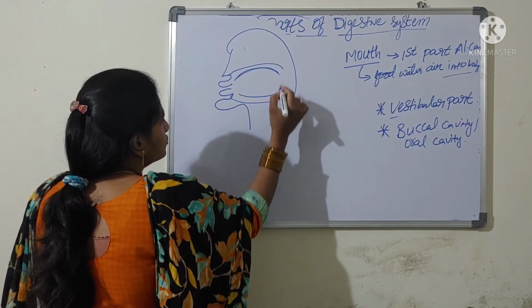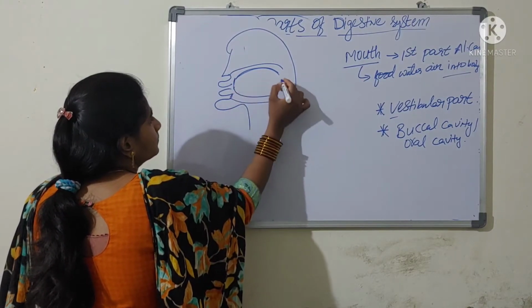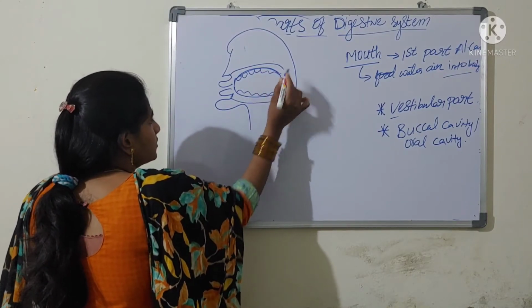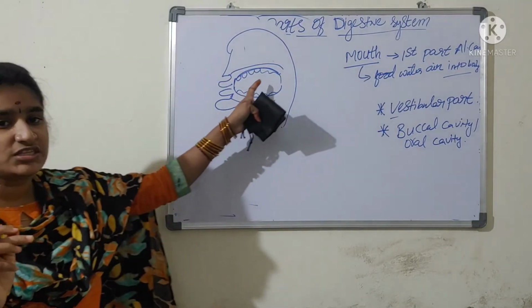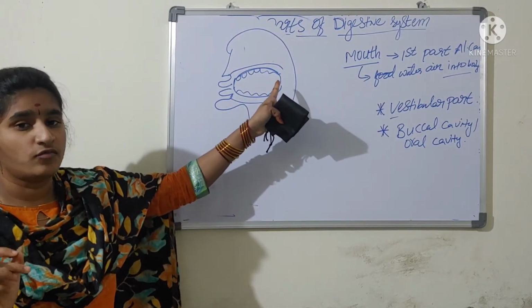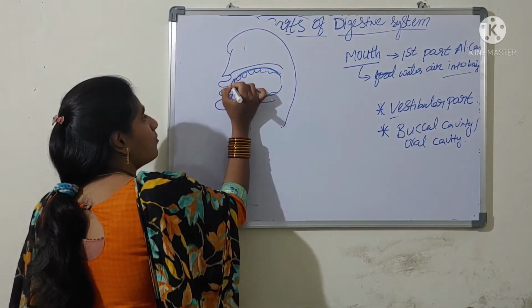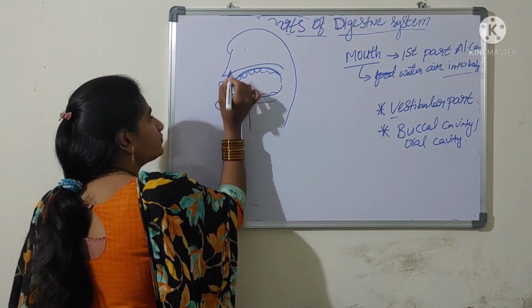This buccal cavity consists of the jawbones. Here the teeth are present, attached to the jawbone. Here the upper lip is attached to the jawbone by a small fold of tissue.